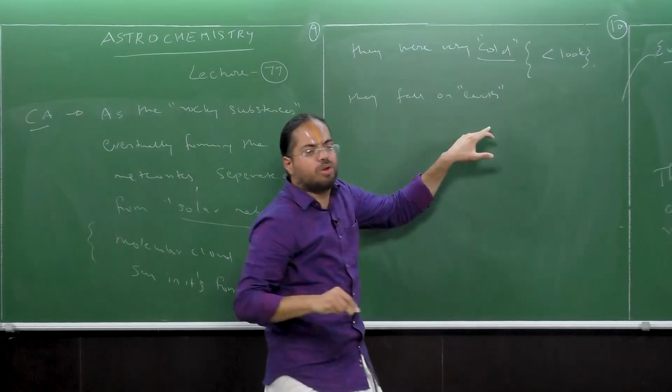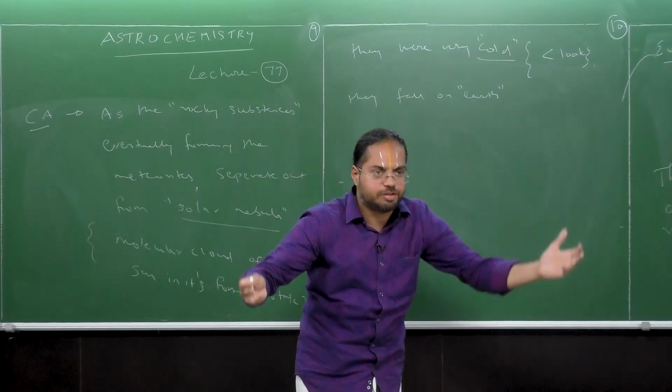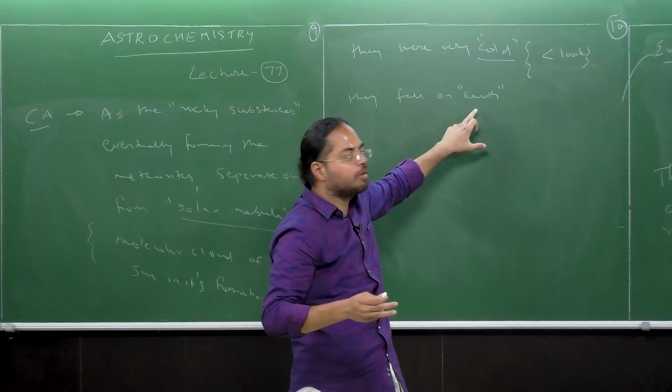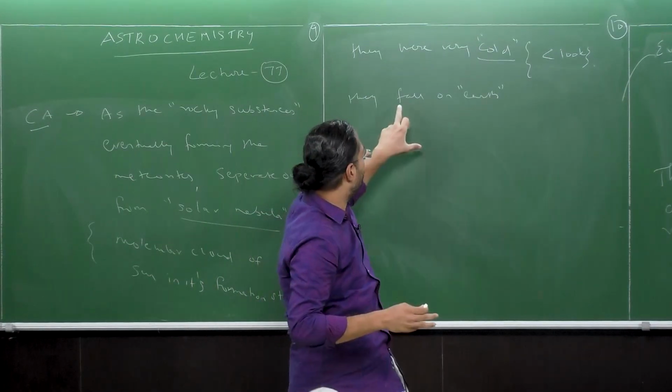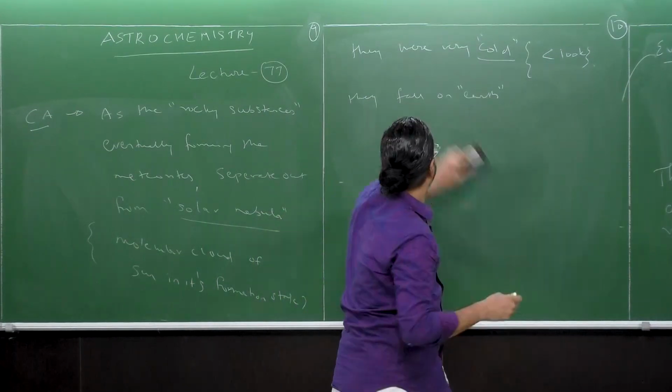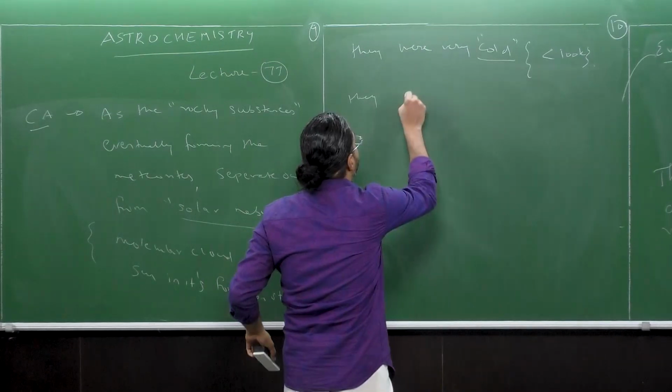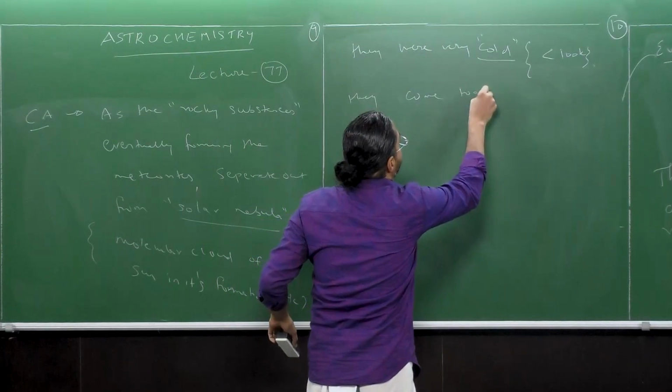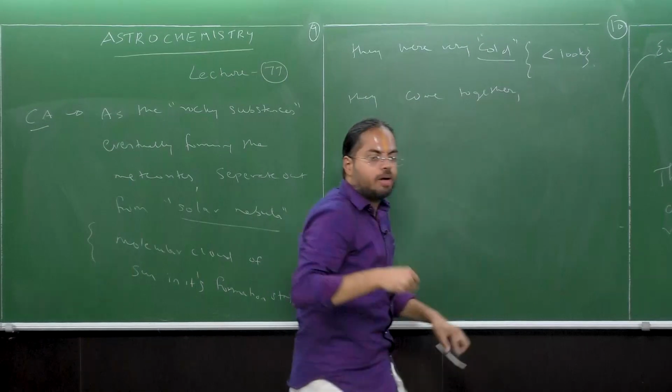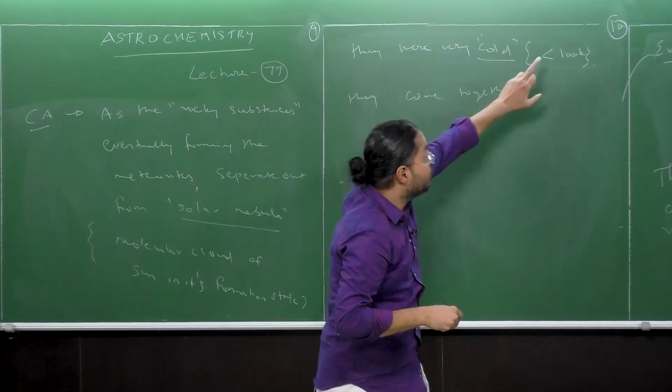When I say they fall on Earth, they constitute Earth itself. I must say that because we are talking about the formation of Earth. So instead of saying they fall on Earth, they come together. That's a better phrase. So they come together and they're still very cold.